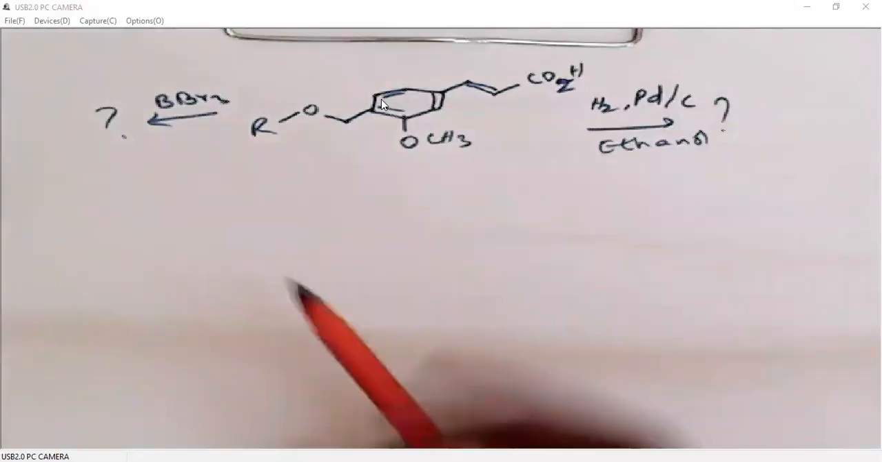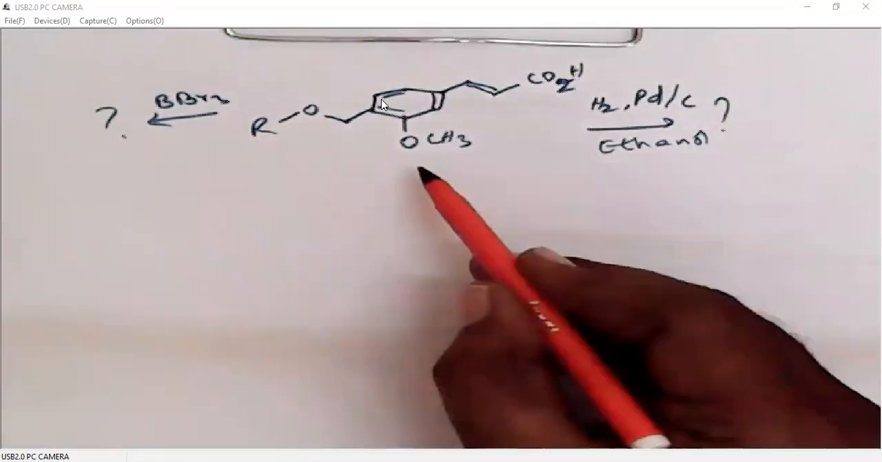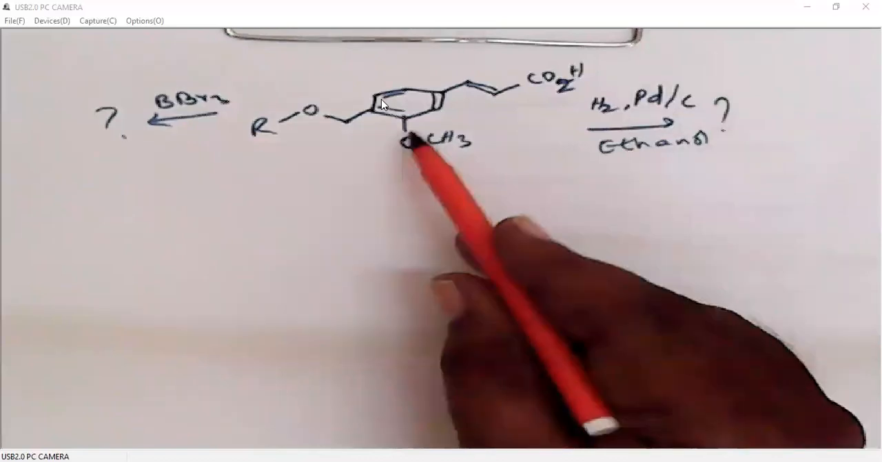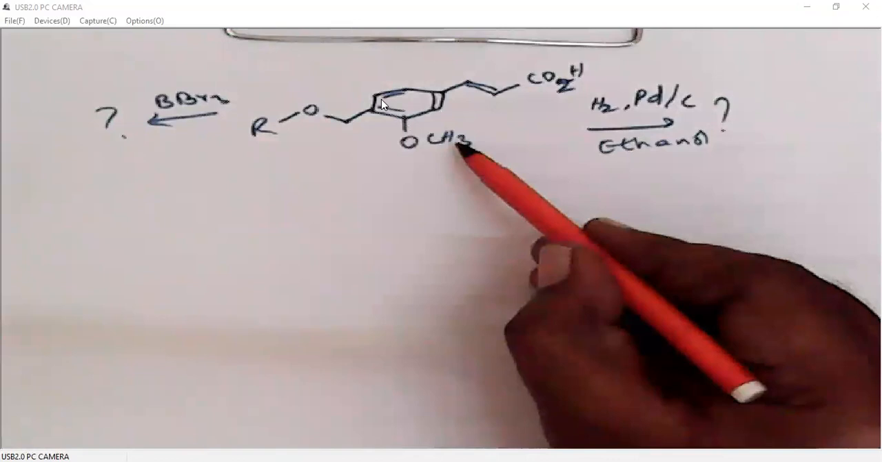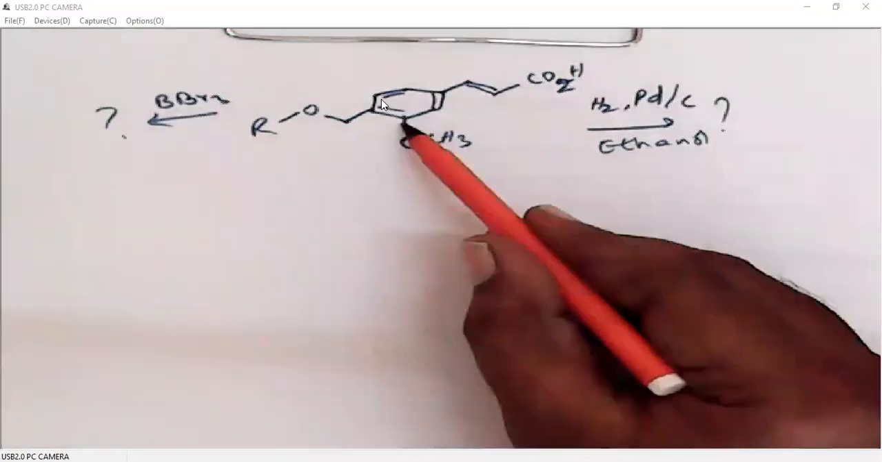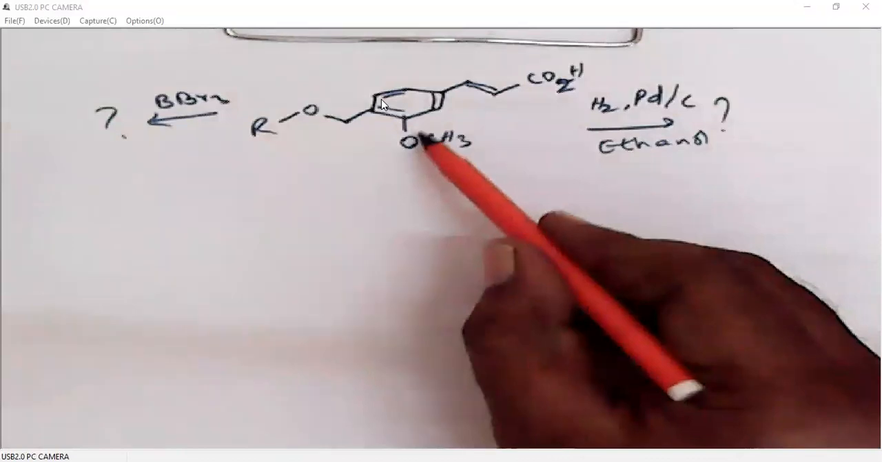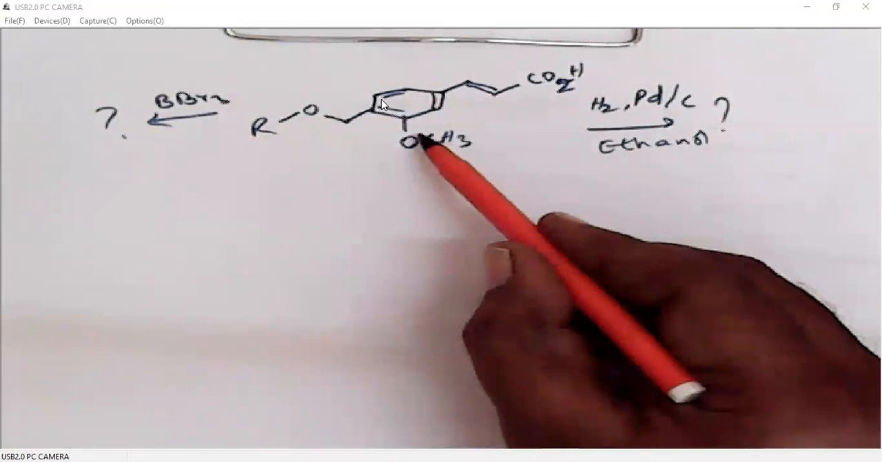BBr3 is a selective deprotection reagent for benzyl methyl ether, phenyl methyl ethers. When we have an O-methyl group on a benzene ring, BBr3 will selectively deprotect it. So we will get phenol and methanol. Okay, so the phenol will be deprotected.